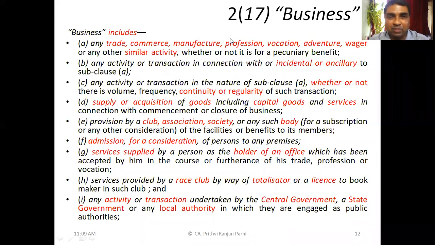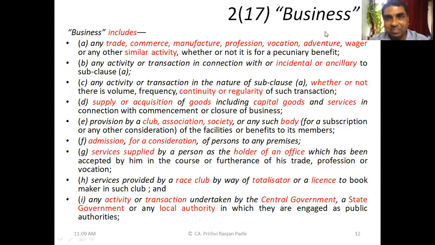Trade, commerce, manufacture, I think you are able to understand the meaning. Profession is also business, and vocation is also included. Normally, profession is understood where there is formal training or formal qualification. Vocation is without any formal training. If somebody can do that work, that is called vocation.